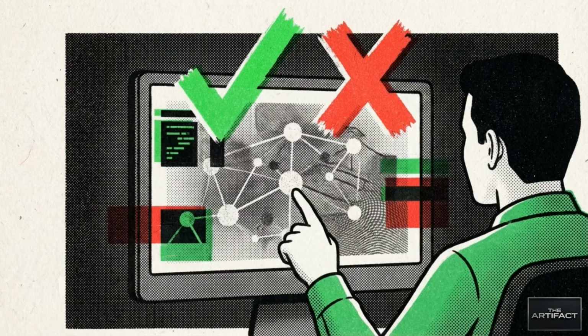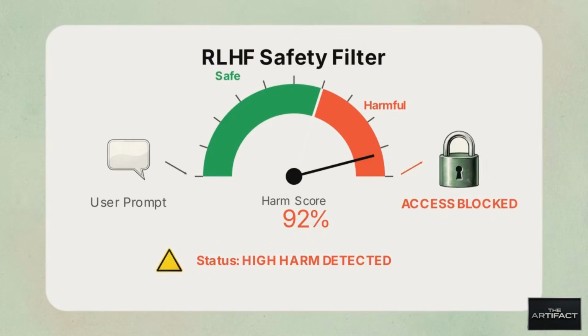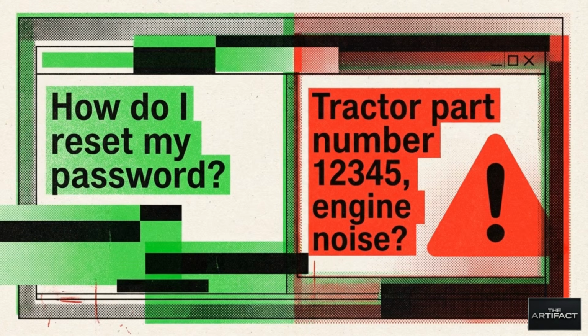This behavior originates in reinforcement learning from human feedback, or RLHF. This is the training phase used to align model outputs with human safety standards. RLHF is designed to calculate a harm score for every query, allowing the model to block requests that are potentially dangerous or toxic. However, the audit reveals that these safety guardrails are generating false positives.